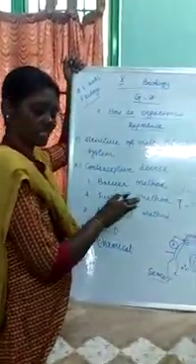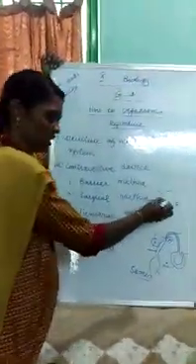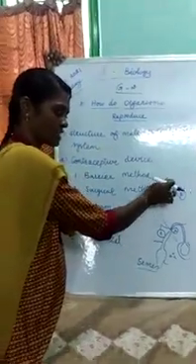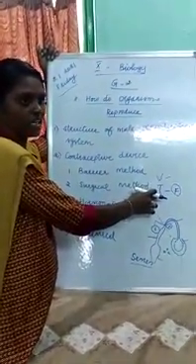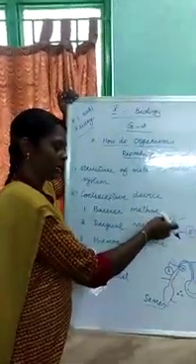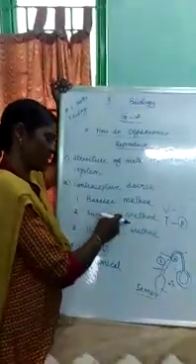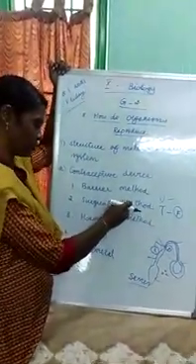So the ovum cannot pass through the oviduct, so there is no fertilization. It is only for females. Vasectomy and tubectomy are the two surgical methods. They are operated and cut off, so the transportation of the gamete is prevented. That is called the surgical method. By operation they are controlled.